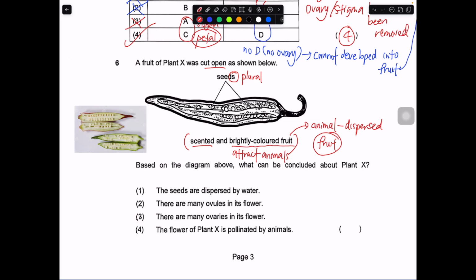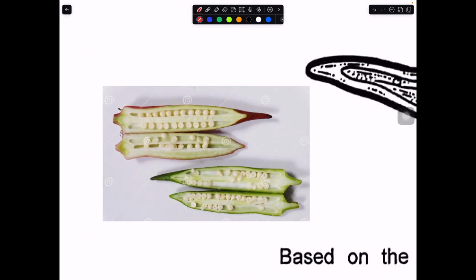And the picture over right here is actually a lady finger. Okay, and you cut open the lady finger, you realize that there's actually a lot of seeds in between. And usually who eat lady finger? Usually the animals, human like us, we do eat them.